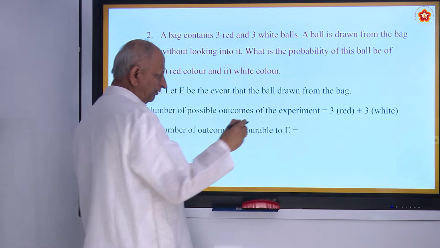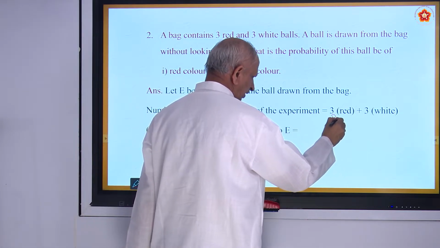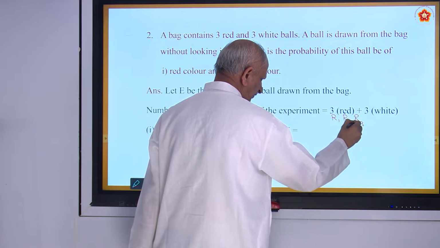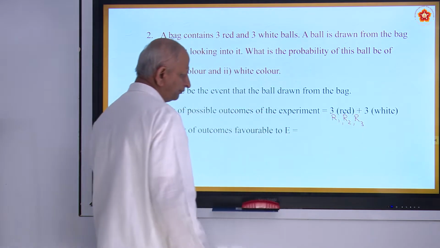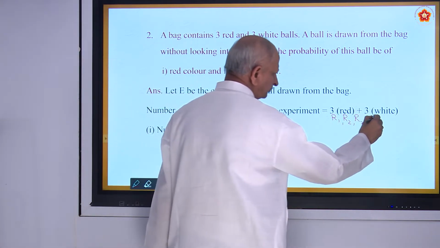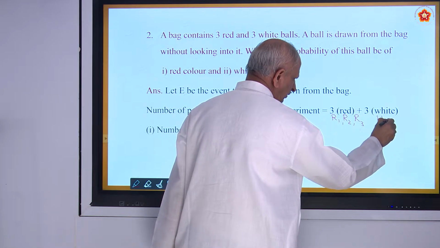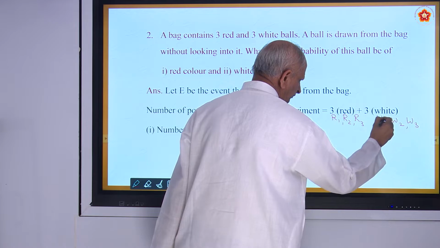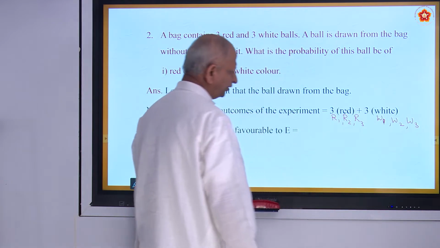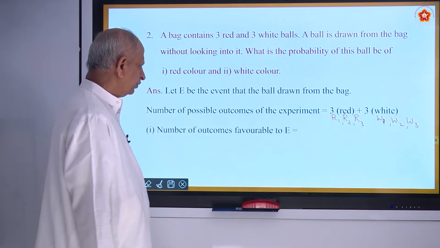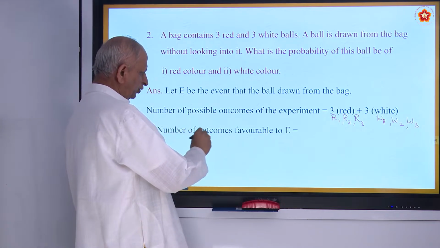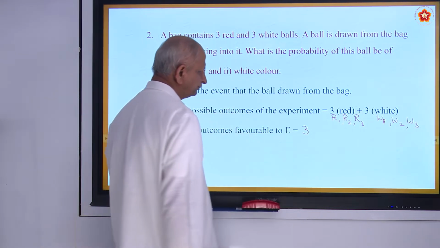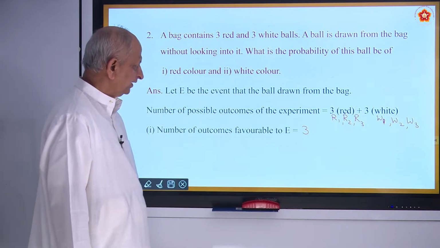So how many red do you have? 3. We call it R1, R2, R3. So white can be W1, W2 and W3. That is white. So the number of outcomes favorable to E is 3, because 3 red is there.